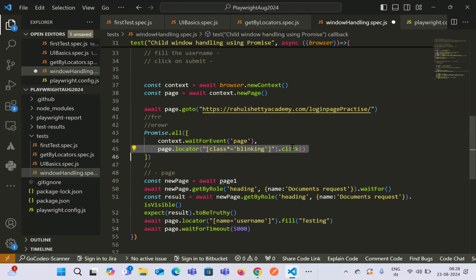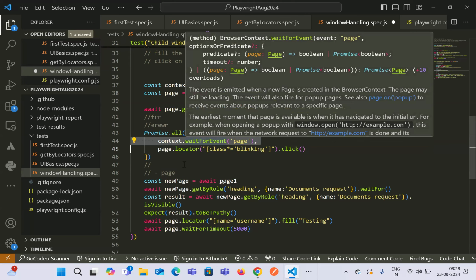That means the promise has been completed, resolved. The work we wanted to do using this click method has been completed. This will not return anything, but it will say the step has been completed. This will return a new page handle.